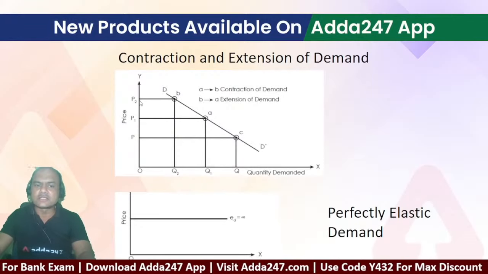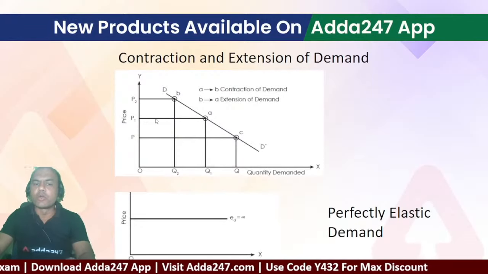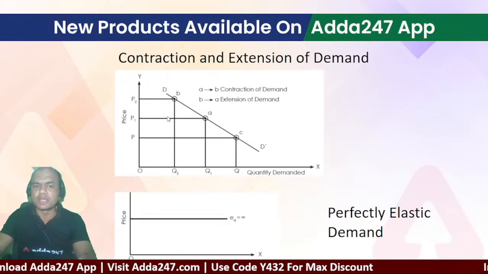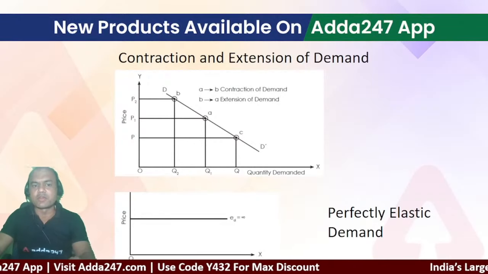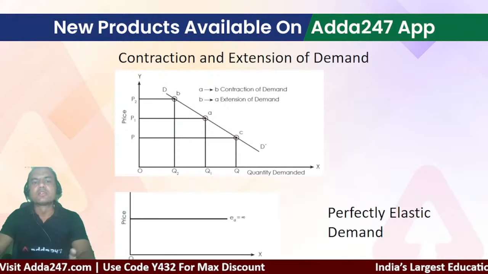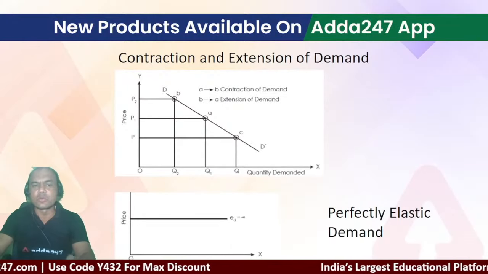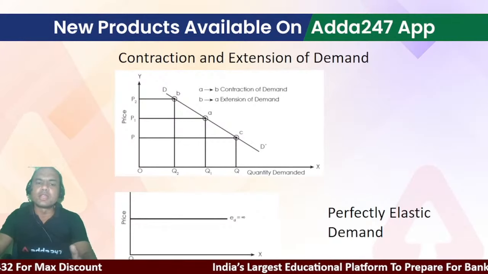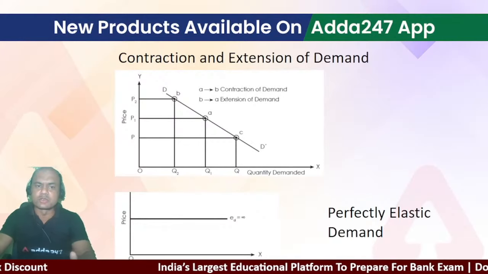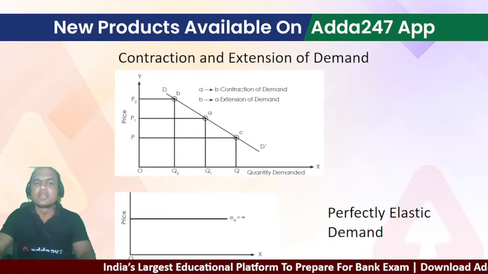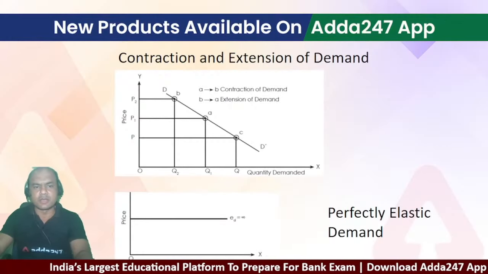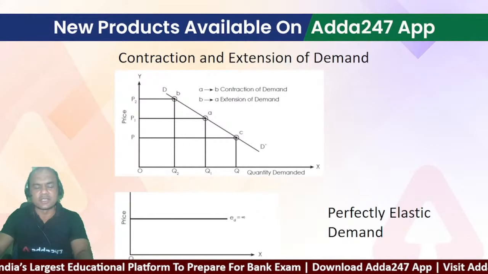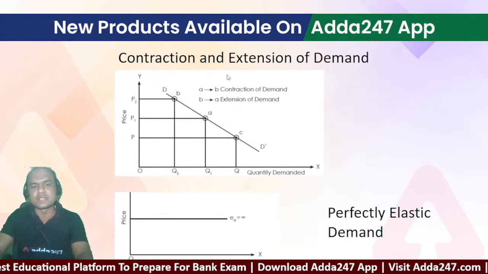If the CRR is increased, banks won't lend much money in the market, because they have to give it to RBI under CRR. Then the flow of loans in the market will be less. Money will be less circulated, and as money is less circulated, inflation comes down.